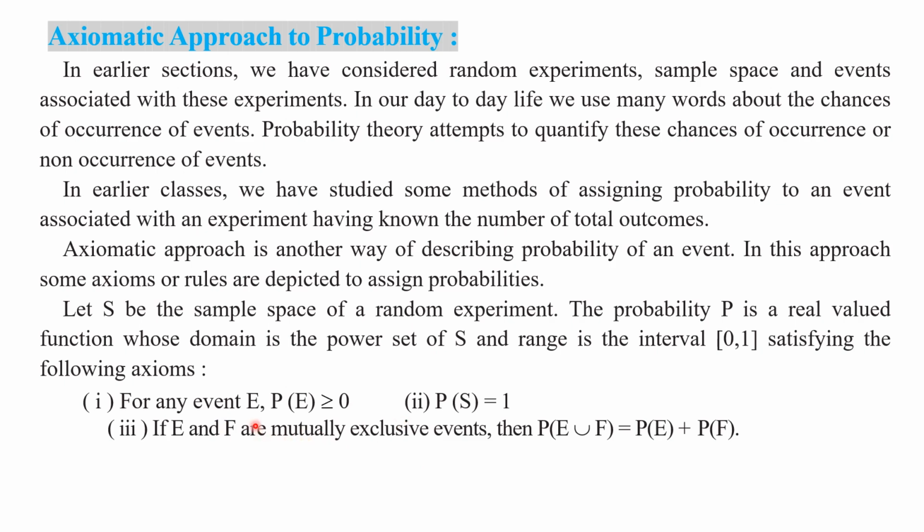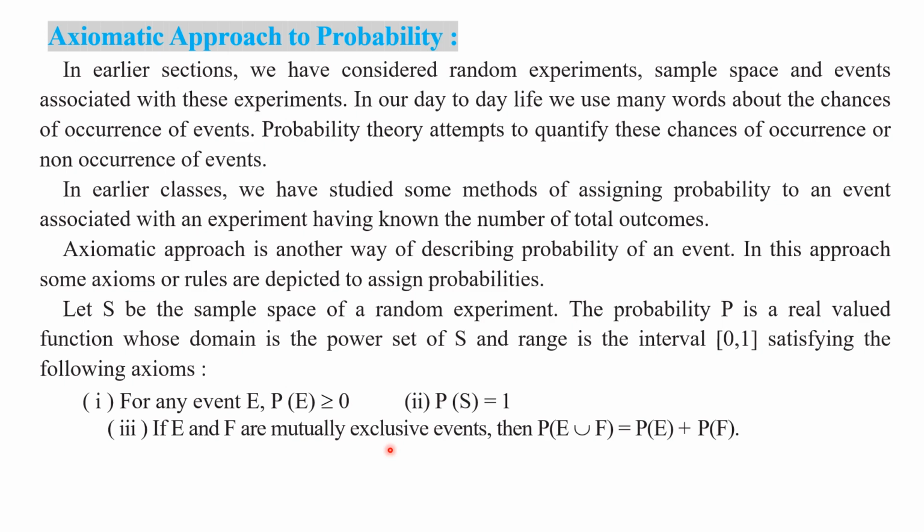Okay, my children, the probability of any event in a random experiment is always greater than or equal to 0. It is a non-negative real number. And P of S, the probability of the sample space, is always equal to 1. Please remember these axioms, my children. And if E and F are two mutually exclusive events, then P of E union F is equal to P of E plus P of F. In the previous exercise, we discussed what is meant by mutually exclusive events.